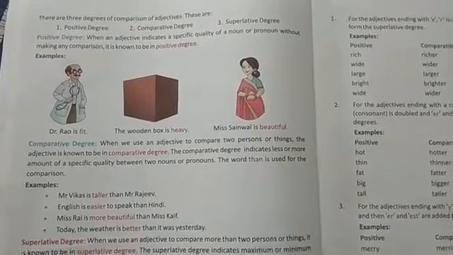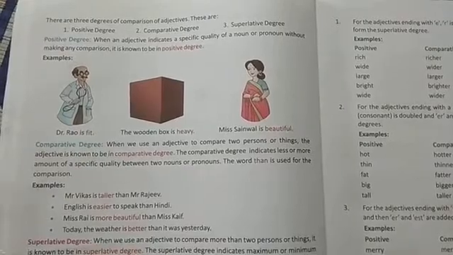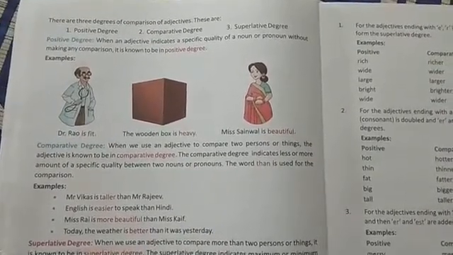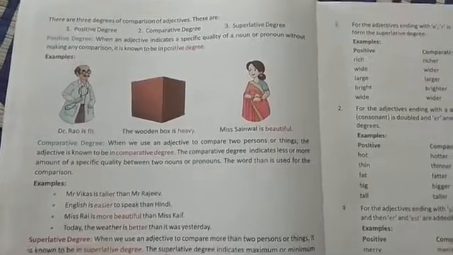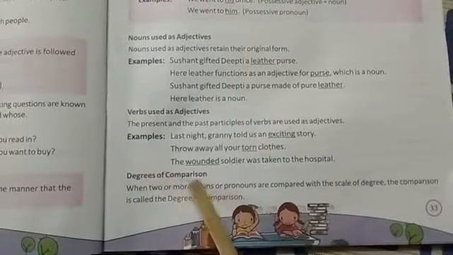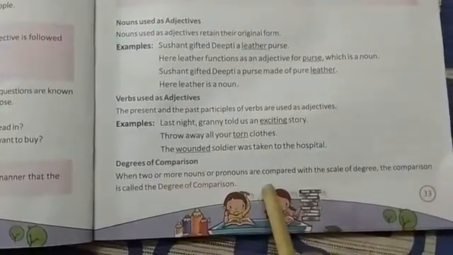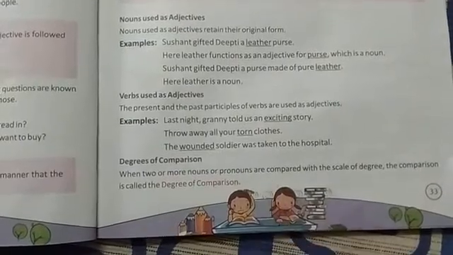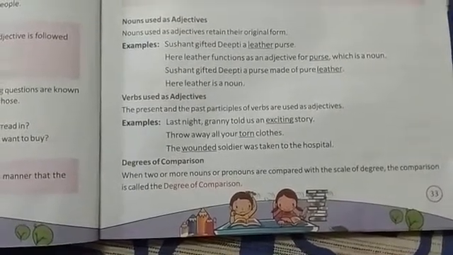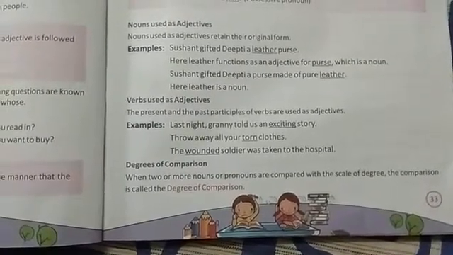Welcome class. In our previous video, we have read about the degree of comparison. So let us revise what was the degree of comparison. Degree of comparison is when two or more nouns or pronouns are compared with each other on the basis of the scale of degree.